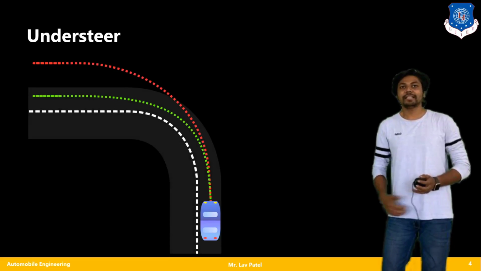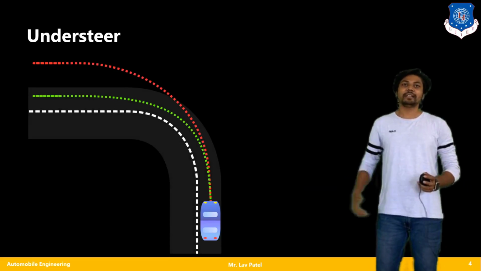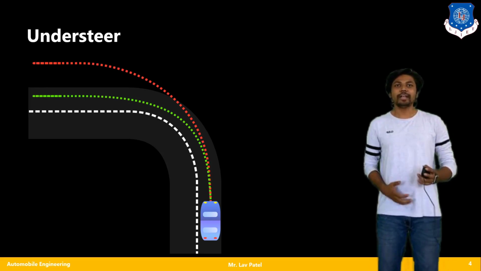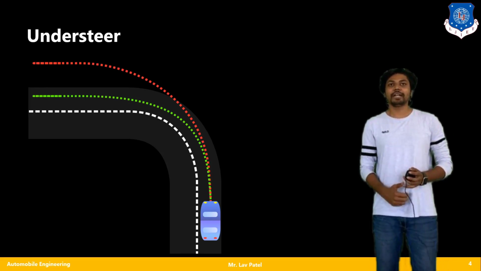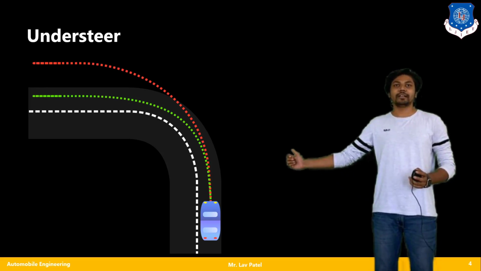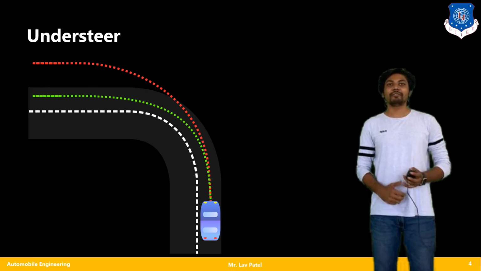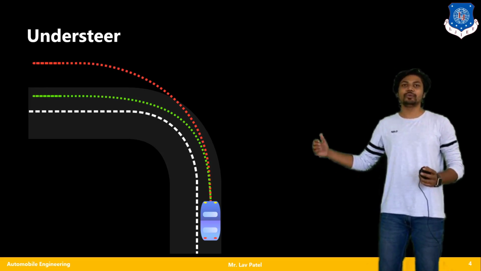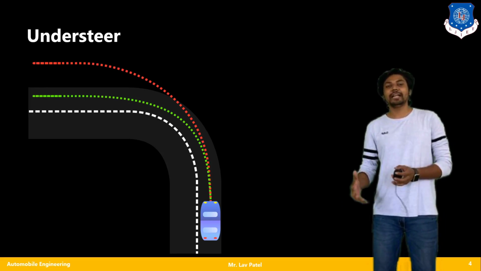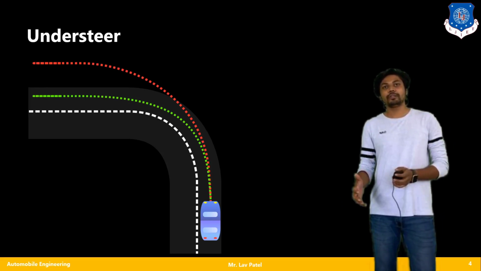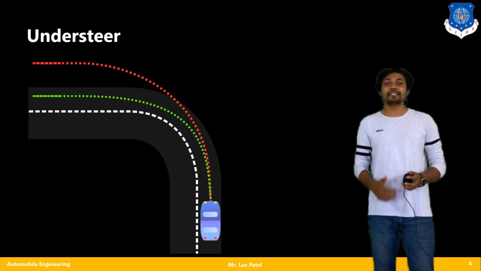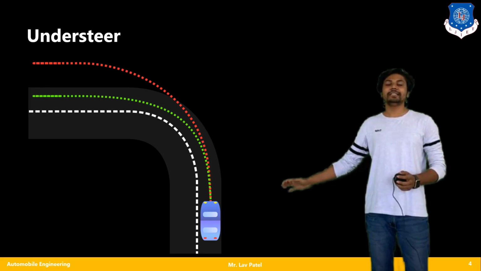From this diagram you can see that the vehicle is moving and a left turn is there. According to my driving or my comfort, my desired turn is in green color. But due to the understeering effect, my vehicle is going to run towards the red path, which means ultimately out of my road or in the other direction. So there are several understeer effects based on this phenomenon.